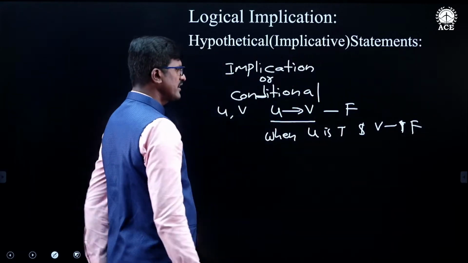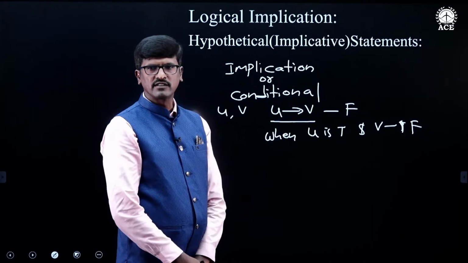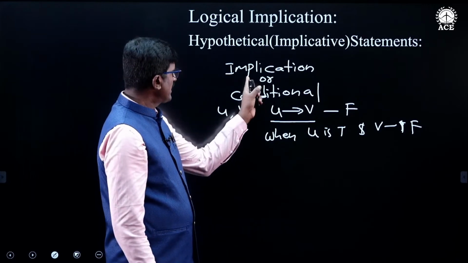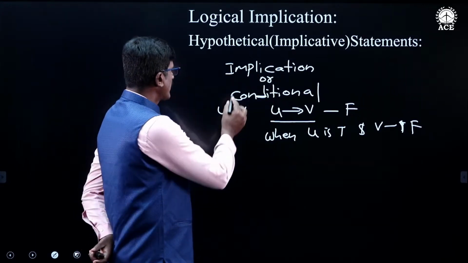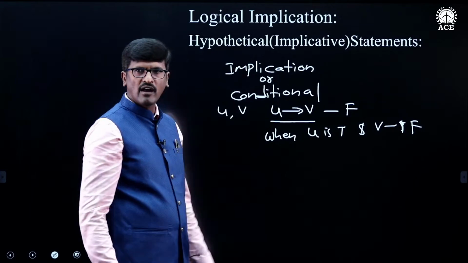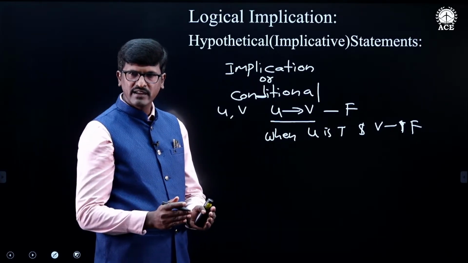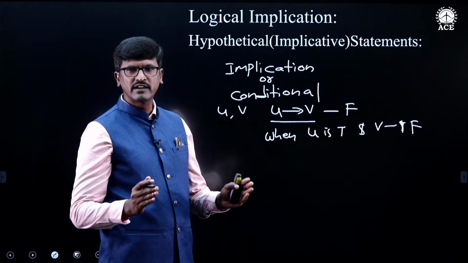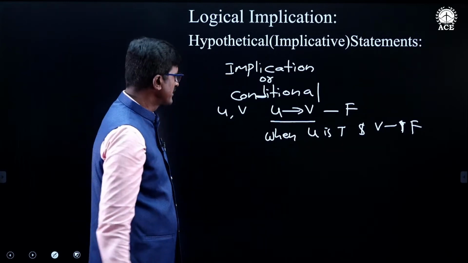In this case only this conditional statement is false. So, here this is implication. This implication is different from the logical implication. Logical implication and implication, both of them are different. I will explain how both of them are different.